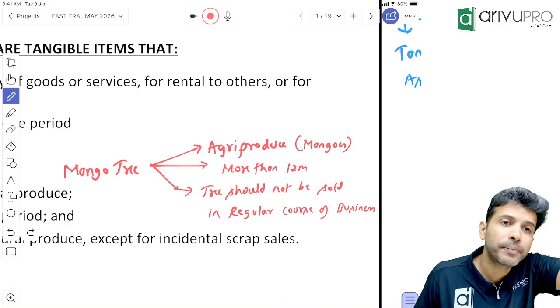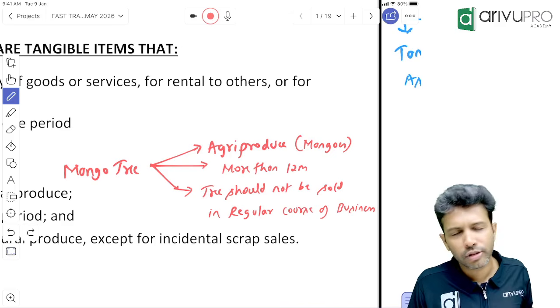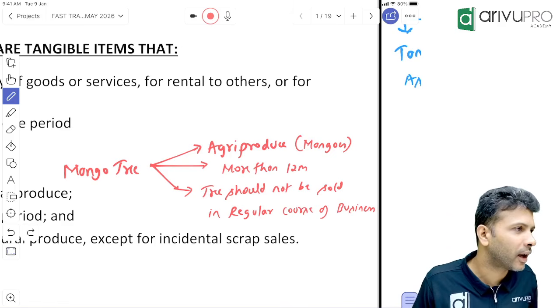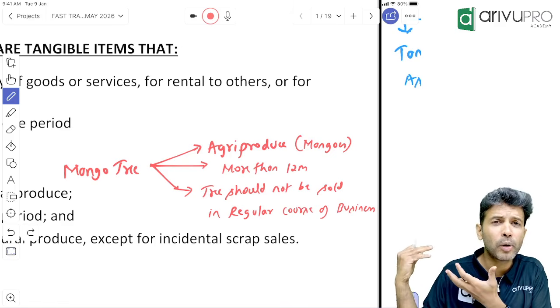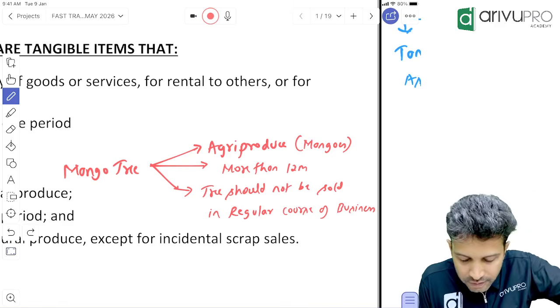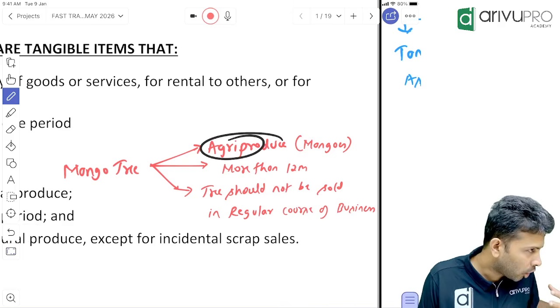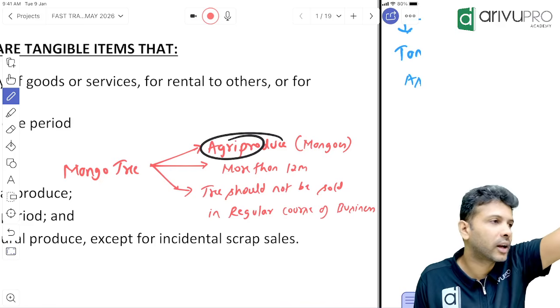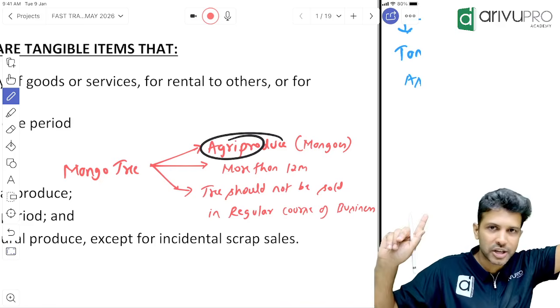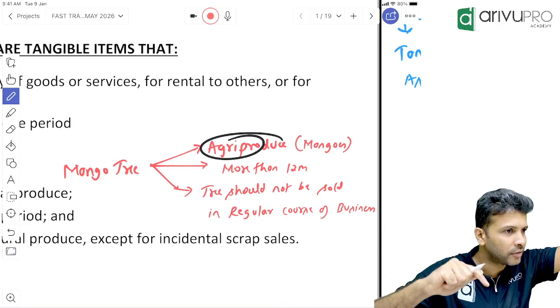From a mango tree, what will you get? Mango. Is mango a factory produce or agricultural produce? So the first condition, is our mango tree satisfying it or failing? Satisfied.